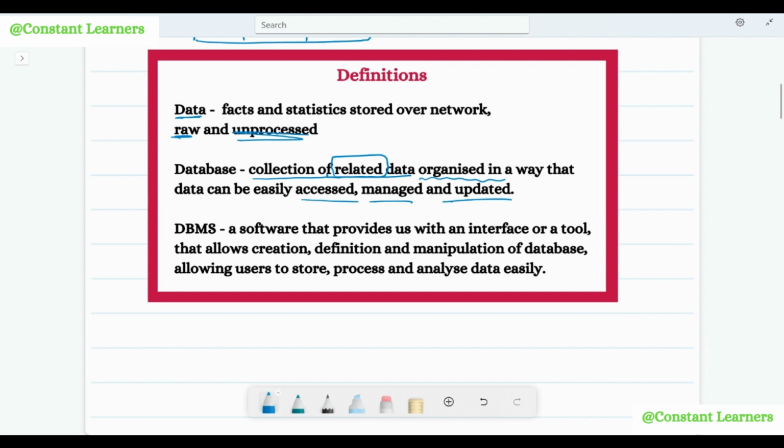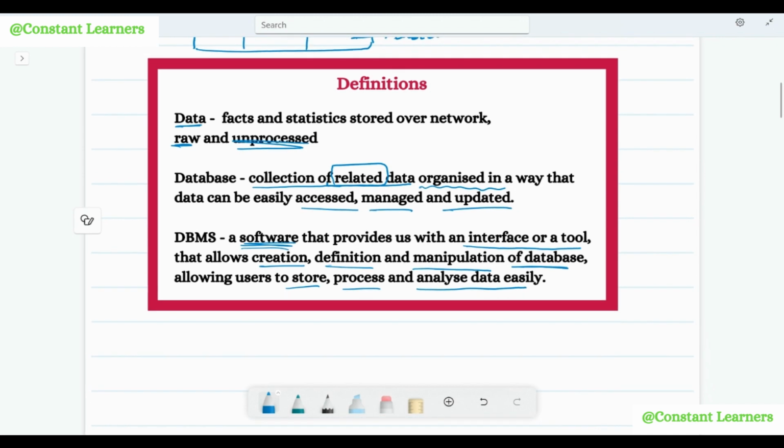Then database management system is a software, that is a set of programs, as we said. It's a software that provides us with an interface or a tool that allows creation, definition, and manipulation of the database, allowing the users to store, process, and analyze the data easily. So this is exactly what database management system does. I hope that this was clear.